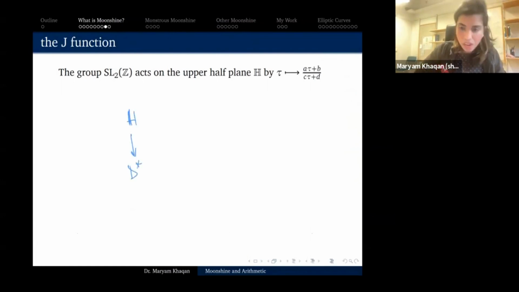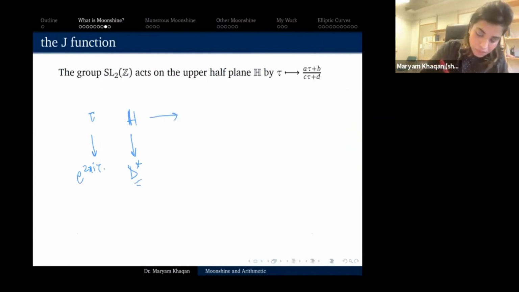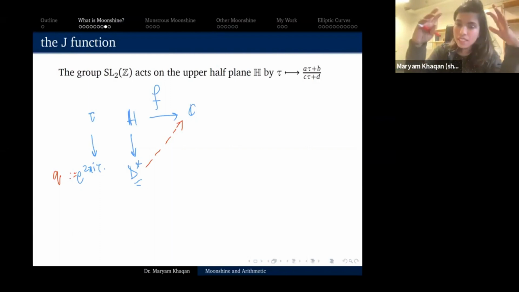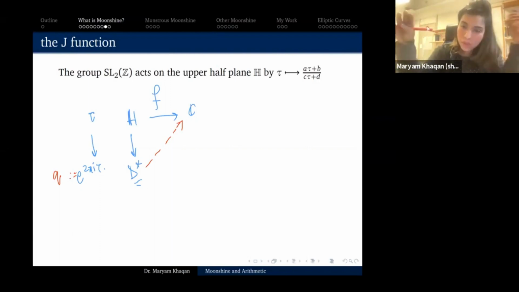So the upper half plane maps to the punctured disk D by tau goes to e to the 2 pi i tau. And then my functions, if I take modular functions, are functions from H to C. Now I'm saying there is a unique way of writing your modular function as a function of Q instead of tau, where Q is this. Instead of writing your modular function as f of tau, I can write it as f of Q. Now in terms of Q, it is a meromorphic function, not holomorphic, but meromorphic.